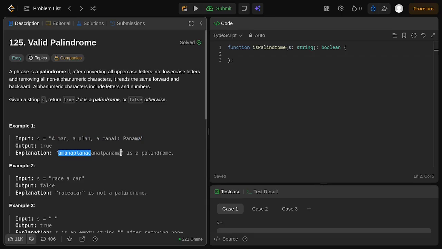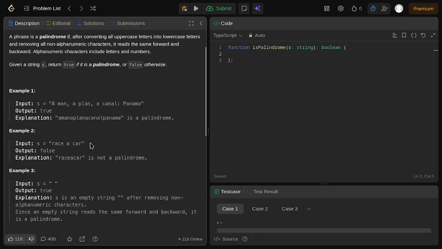A palindrome is a word that you can reverse: no matter whether you read it from the left or the right, it is still the same. From this one, a man, a plan, a can, and then if we do it backwards from the back to the middle part, a man, a plan, and finally a can, and it is considered a palindrome.